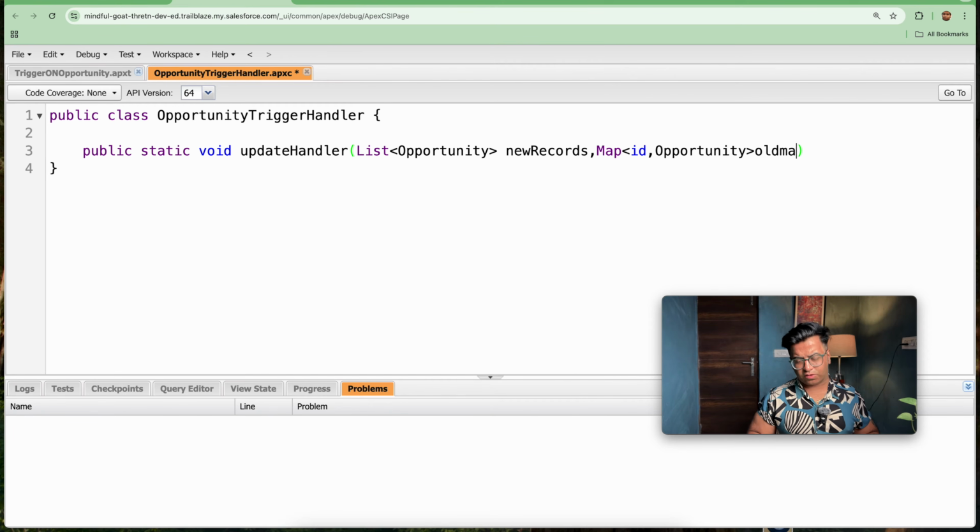We will be checking out later why we are using this old map. So let's save this method.